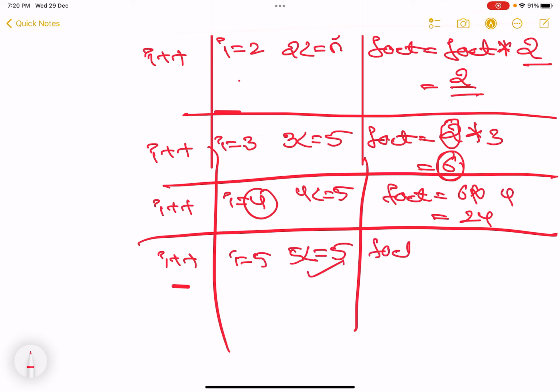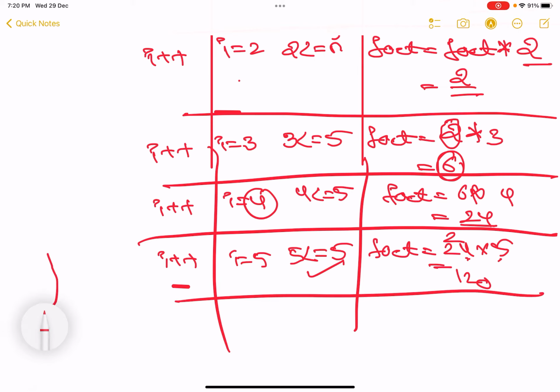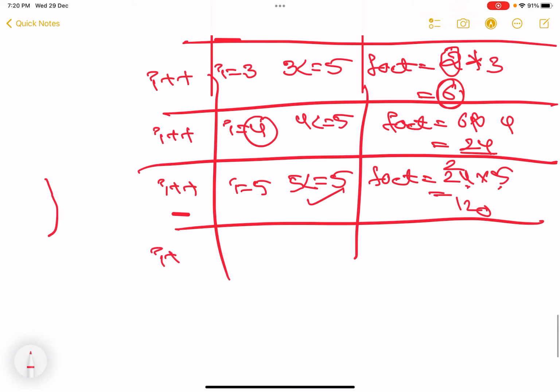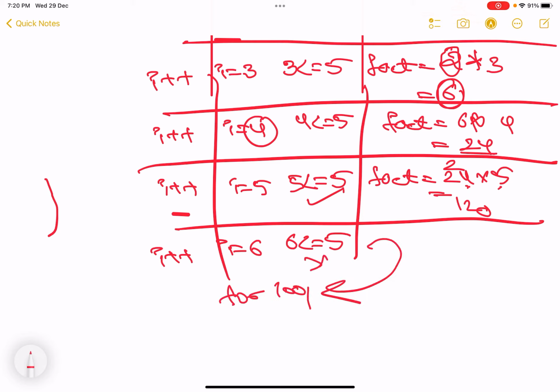So fact is equal to 24 into 5. 5 4s are 20, 0 to carry, 5 2s are 10, 120, right? Fact value became 120. Now come back. I plus plus happens. Now I is equal to 6. Is 6 less than or equal to 5? Here the loop breaks and we come out of the for loop.